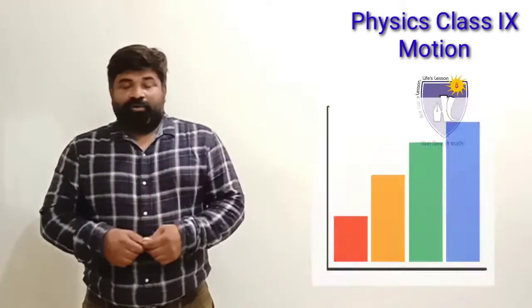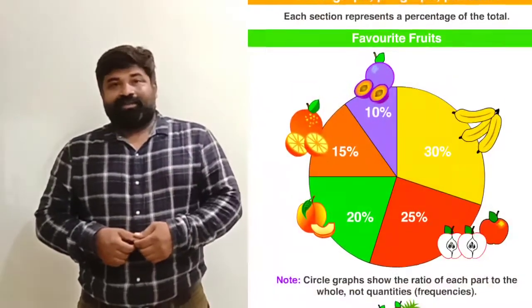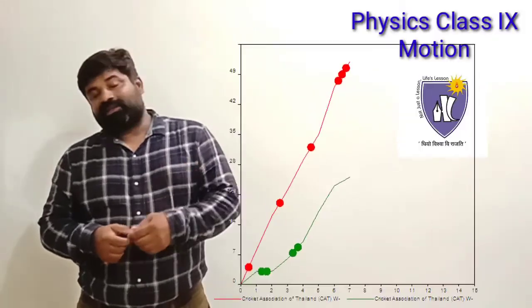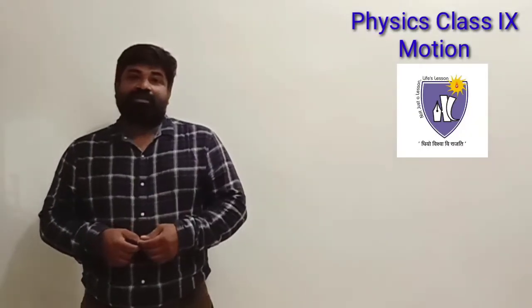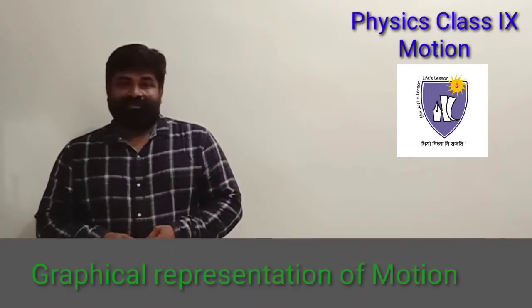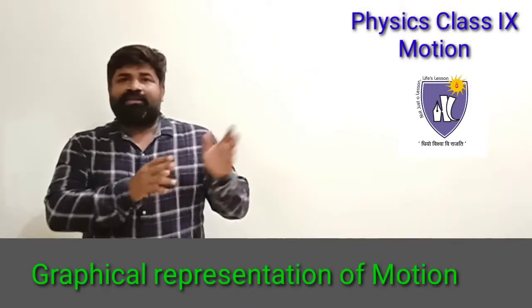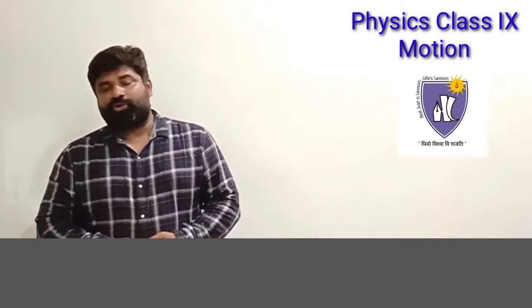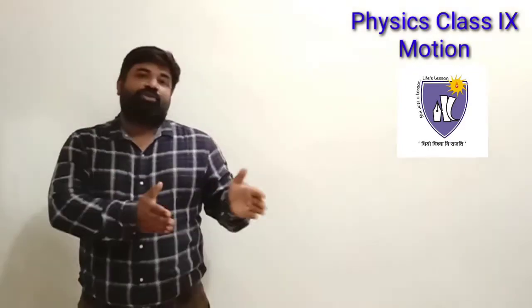Then in a few more classes you had studied bar graphs, in which rectangular bars represent the data. Then pie graphs are there. In fact, in this 9th class you're going to study histograms and frequency polygon, but that is part of maths. In physics also we use graphs to represent motion. Not only motion, but there are many physical quantities which in further classes you're going to study. But here in 9th class, it is the graphical representation of motion.